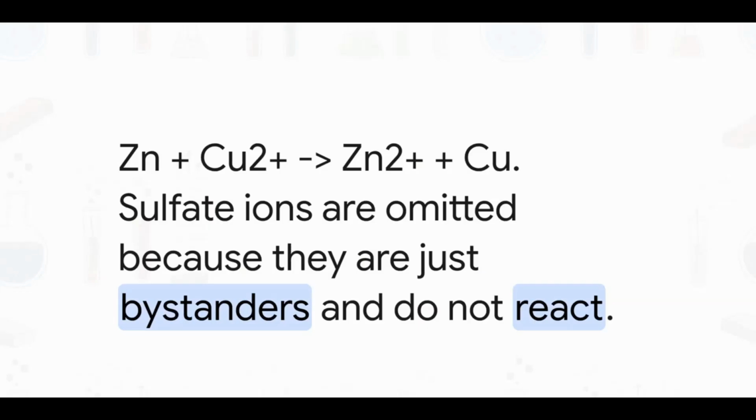We can perfectly summarize all this atomic drama using an ionic equation. Zn + Cu²⁺ yields Zn²⁺ + Cu. But wait, notice someone missing? The sulfate ions are completely omitted from this equation. Why? Because they are literally just bystanders. They do not take part in the electron transfer at all. The entire conflict, the whole shebang, is strictly between the zinc and the copper.